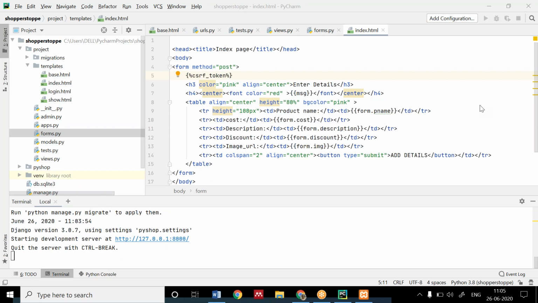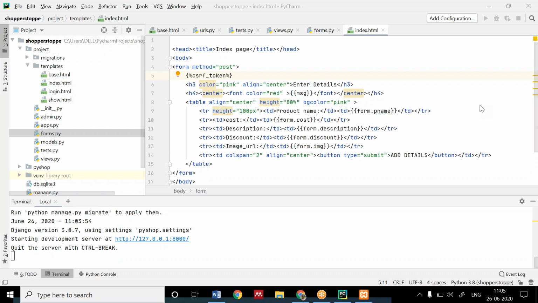Good, Shivam. Can anybody else respond to me? What is CSRF token? Anybody else? Shivam has responded to me.